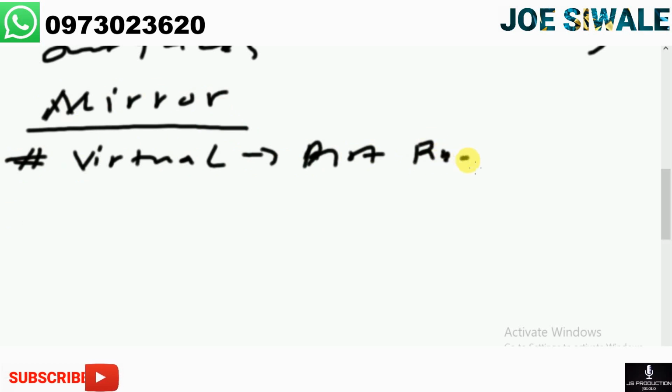Virtual means light does not actually reach the image. If you look at yourself in the mirror, it appears that the light is coming from the mirror into your eyes, but that's not real.